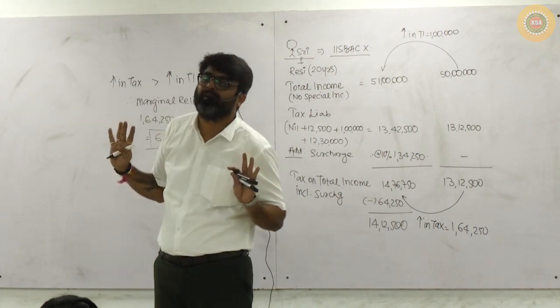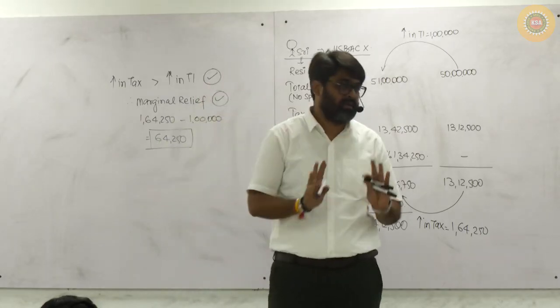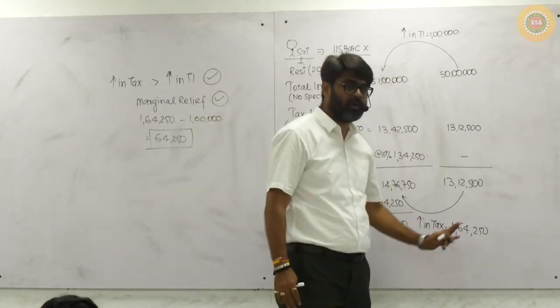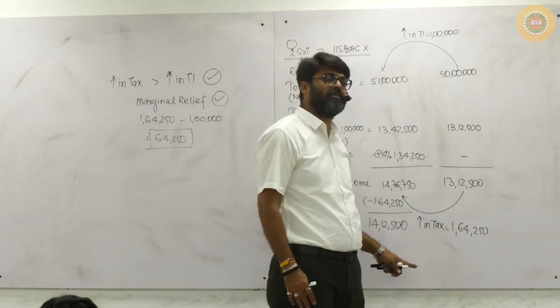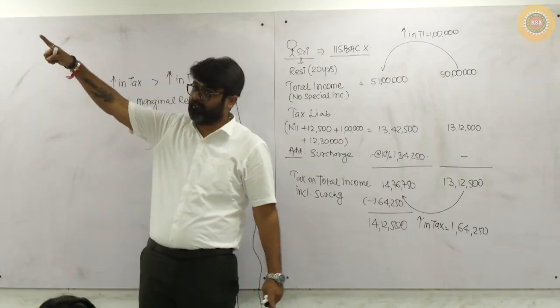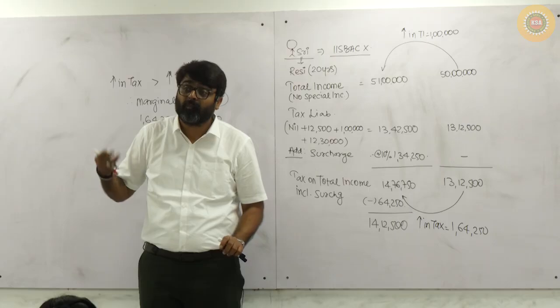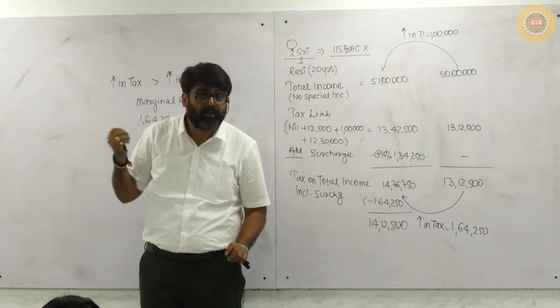Getting my point? And for that reason, we are going to give you marginal relief. Take the marginal relief of 64,250 so that your tax also increases by the same amount as the increase in your total income. We will not allow your tax to increase more than the amount of increase in your total income.